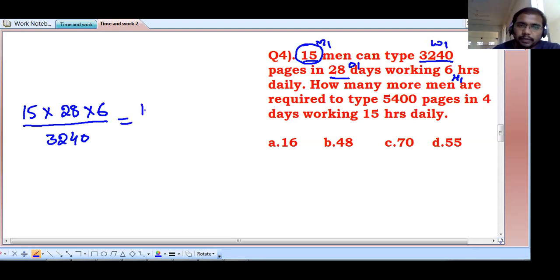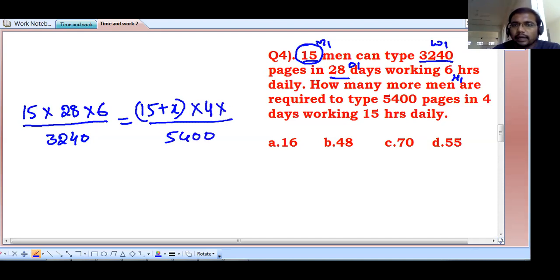That means 15 is not enough. We require extra X men. To type how many pages here? 5,400 pages. In how many days? 4 days. Every day they are working how many hours? 15 hours. So 15, 15 cancel. 4, 7 times cancel.